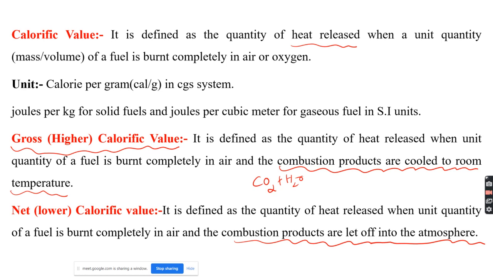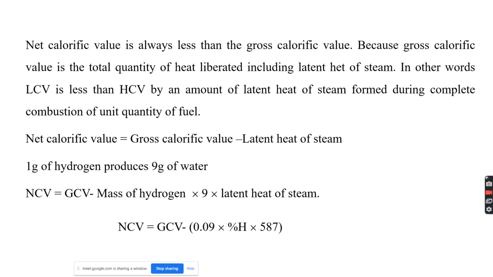If you observe the difference between the gross calorific value and the net calorific value, the quantity of heat released, when you consider the heat absorbed by the combustion products, is always higher than the net calorific value. That's why it is called the higher calorific value. The net calorific value is always less than the gross calorific value, or the higher calorific value is always higher than the lower calorific value.